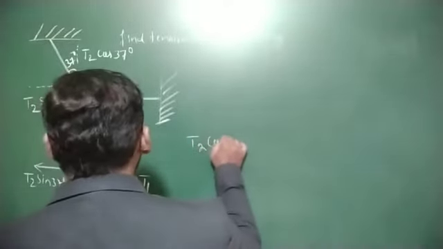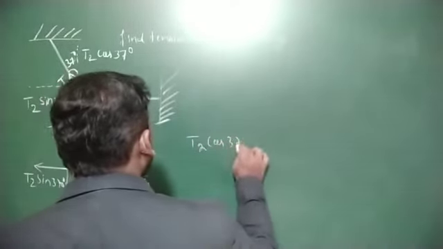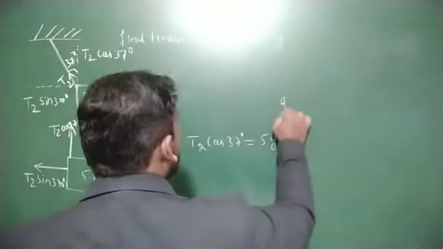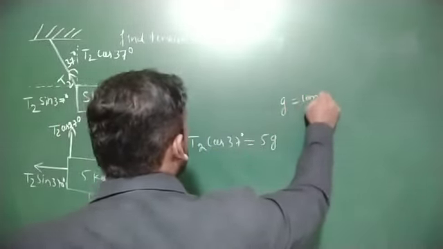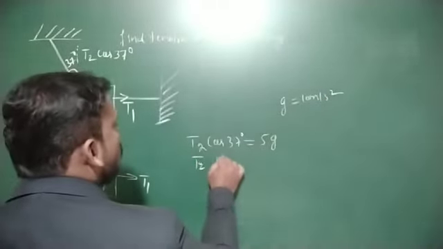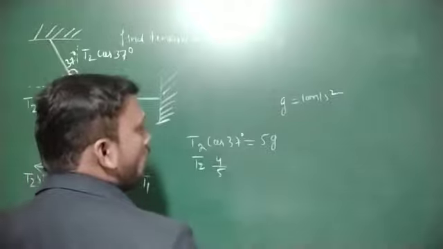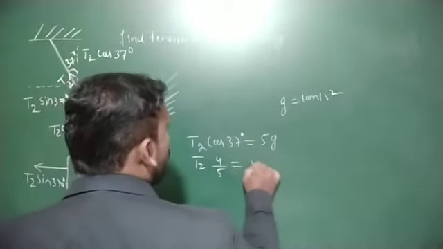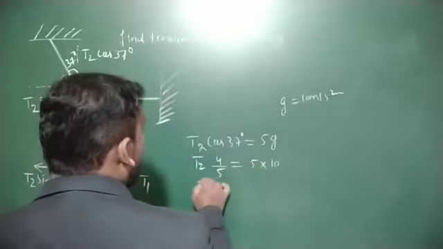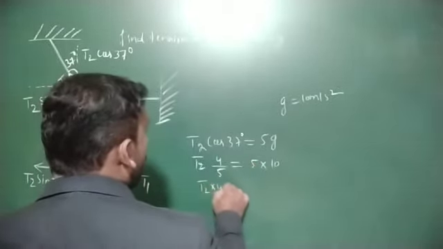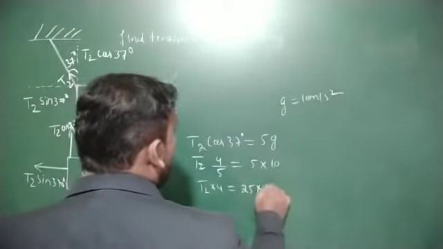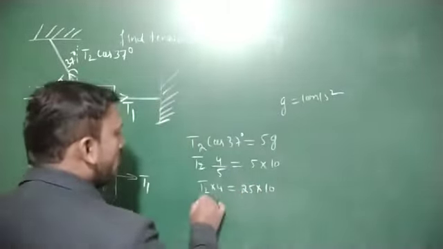T2 cos 37 degree is balanced by weight 5g. g is equal to 10 meter per second square. T2 cos 37 degree means T2 into 4 divided by 5 is equal to 5 into 10. 5 5s are 25. T2 into 4 is equal to 25 into 10. 25 into 10 is 250.